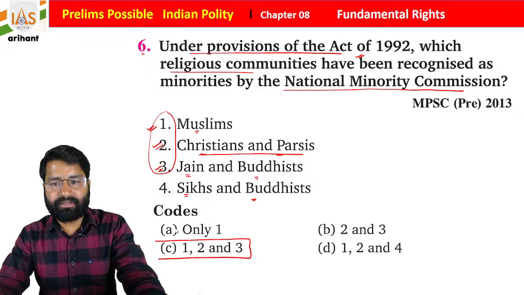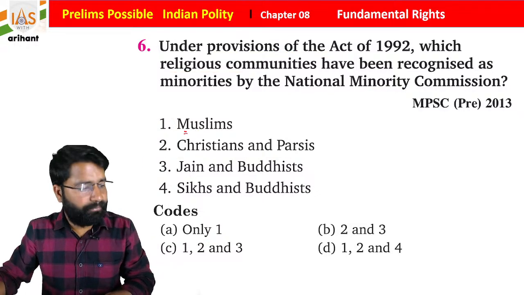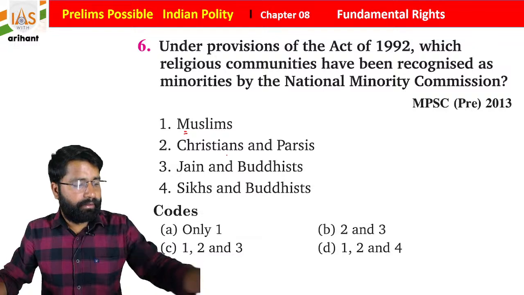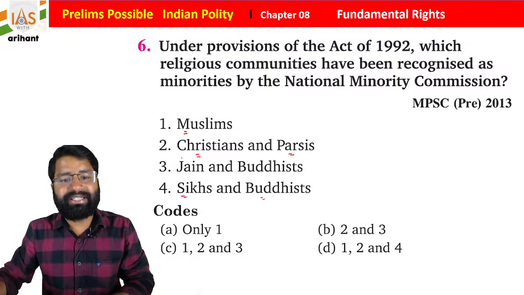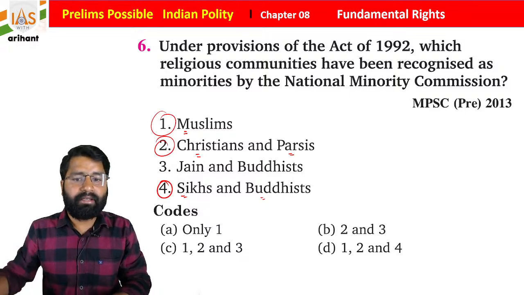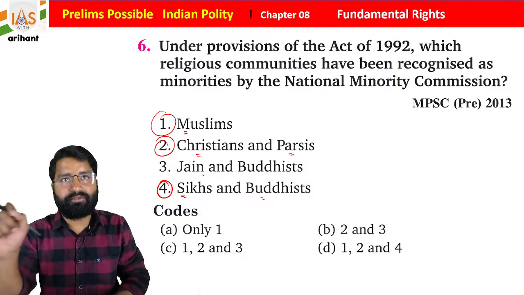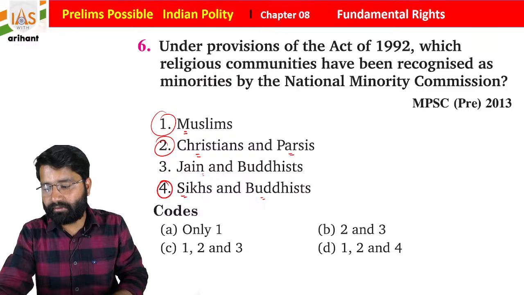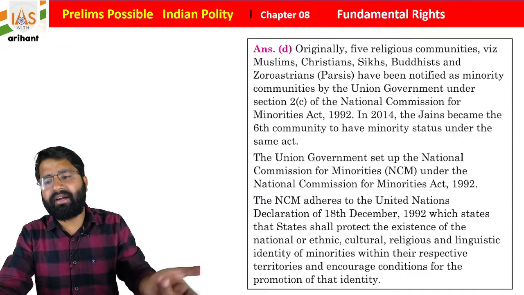Jain is not there. Jain is now there. So what you see, students, Muslim, Christian, Parsis, Sikh and Buddhist, these are included there. So if you go with the same, then you will find. But now see, students, once you have to check the data, and I have to also check, I am just getting confusion here. Jain, sometimes I think Jain is also included, but yes, I have to check that.